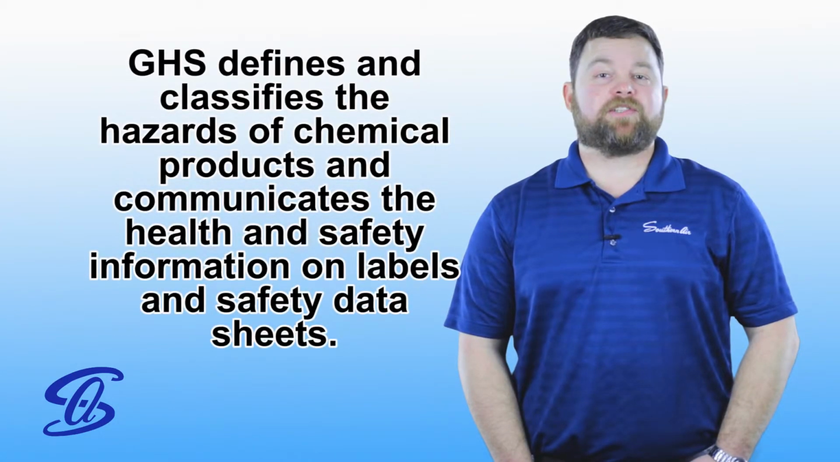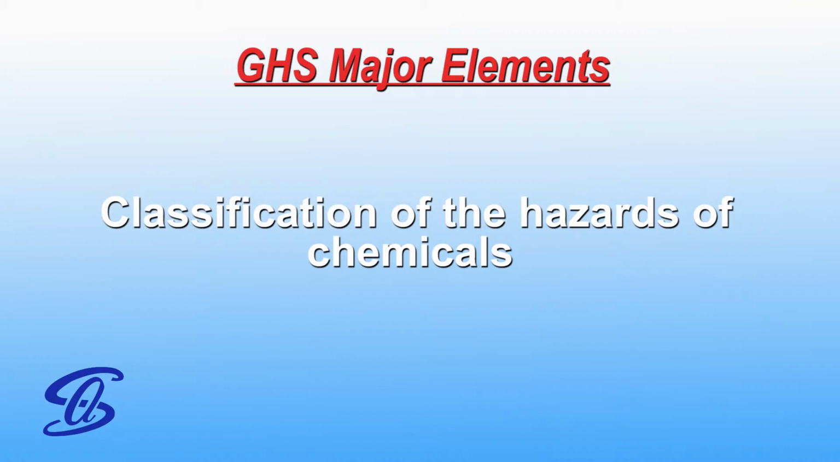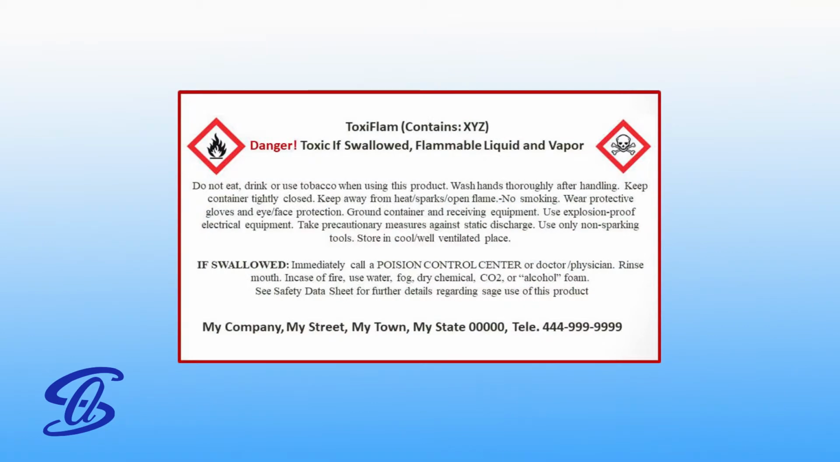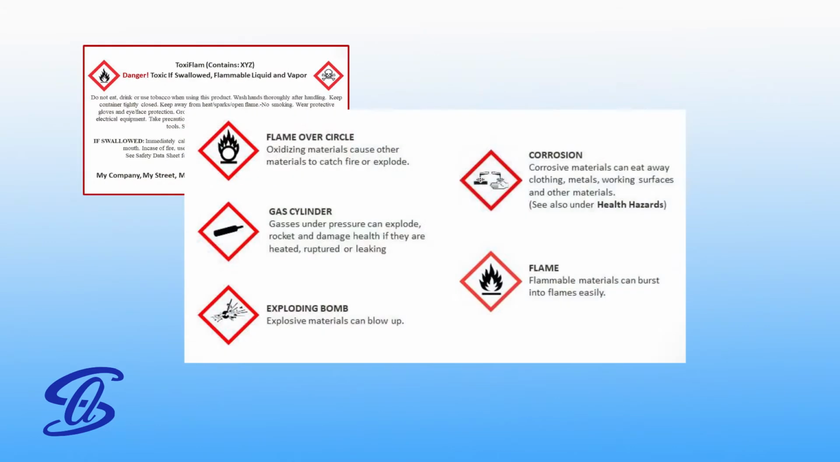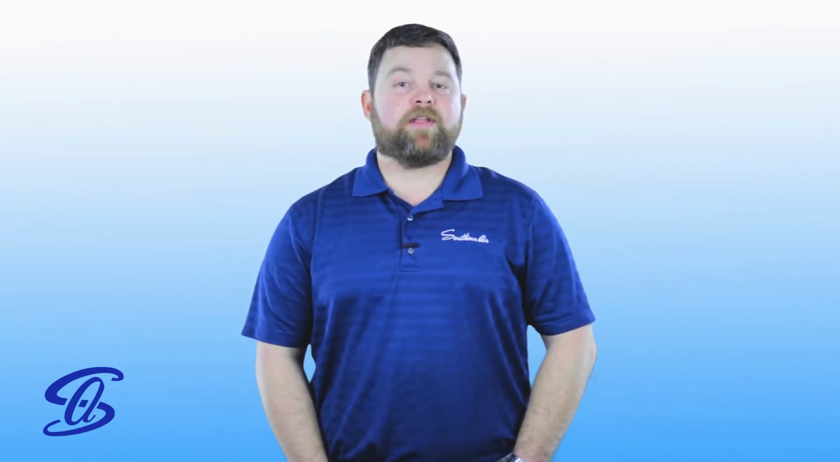The Global Harmonized System, or GHS, defines and classifies the hazards of chemical products and communicates the health and safety information on labels and safety data sheets. The two major elements of GHS are classification of the hazards of chemicals and communication of the hazards using safety data sheets and labels. Chemical products have labels including hazard statements, signal words, or symbols identifying the classification of the chemical or mixture. Safety data sheets provide all the information about a substance or mixture for use in the workplace.